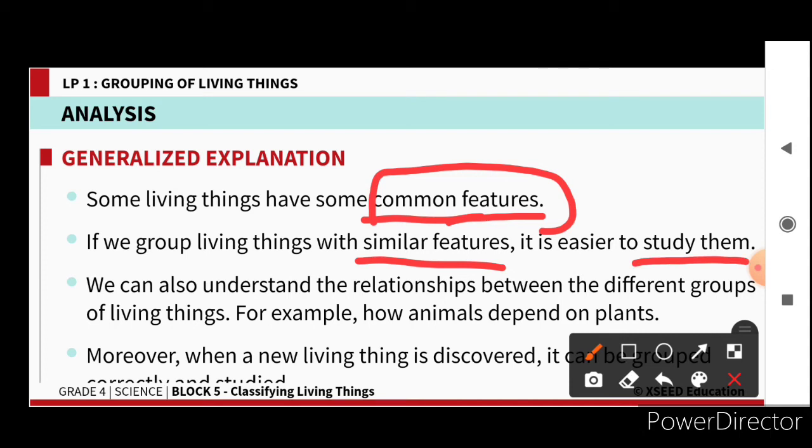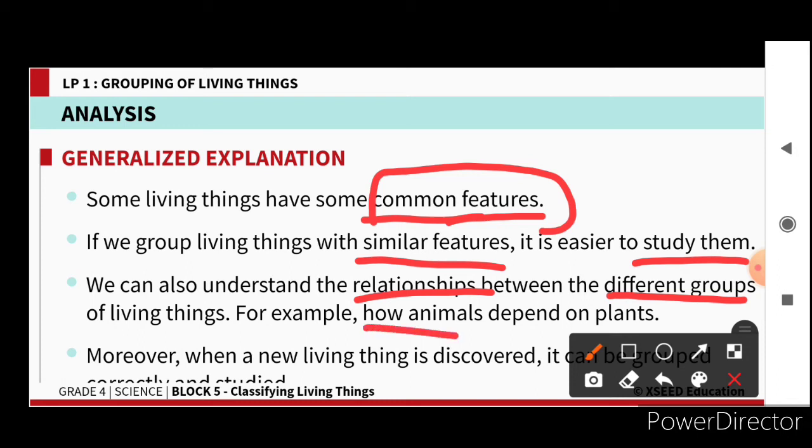When we are grouping based on the similarities, it will be very easy to understand about that group of animals. And we can also understand the relationship between the different groups. Like aquatic animals live in water, and then reptiles came to the land. They have dry scales. Like that, how they are different from each other, you can understand by grouping the organisms.